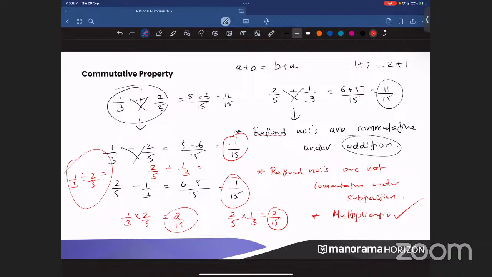Please, fast. 1/3 divided by 2/5. What is the answer? Please put that in the chat box. It will be 5/6. Yeah, Srinidhi. Very good. Now, 5/6 is the answer for the first part.